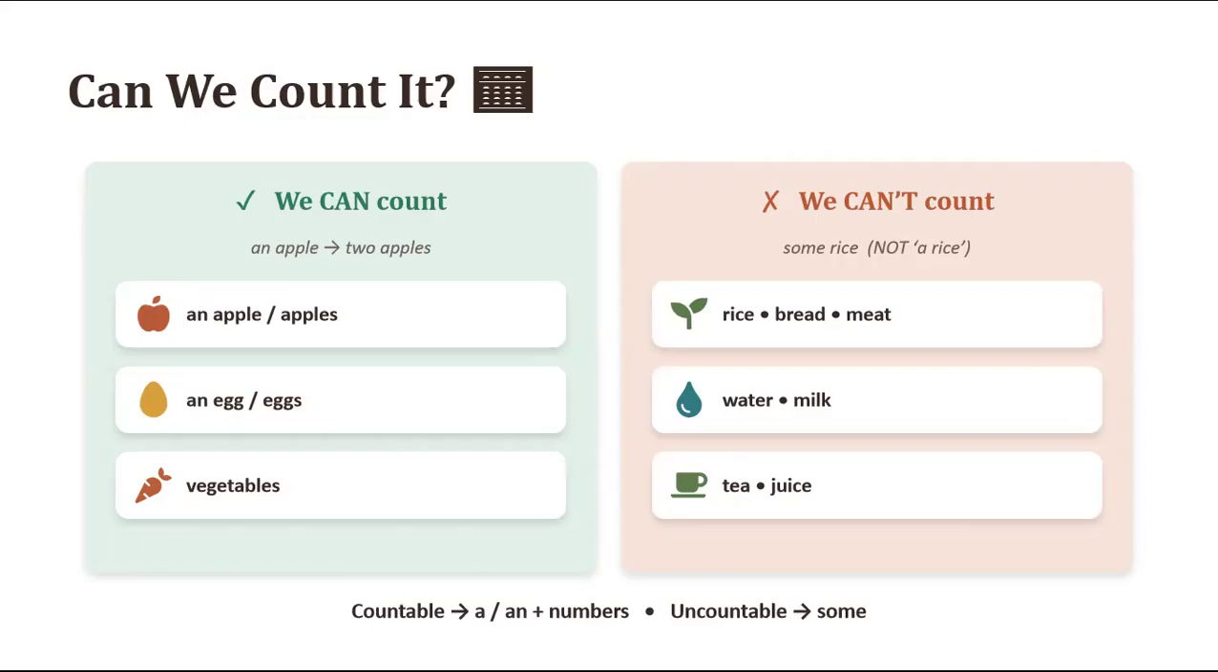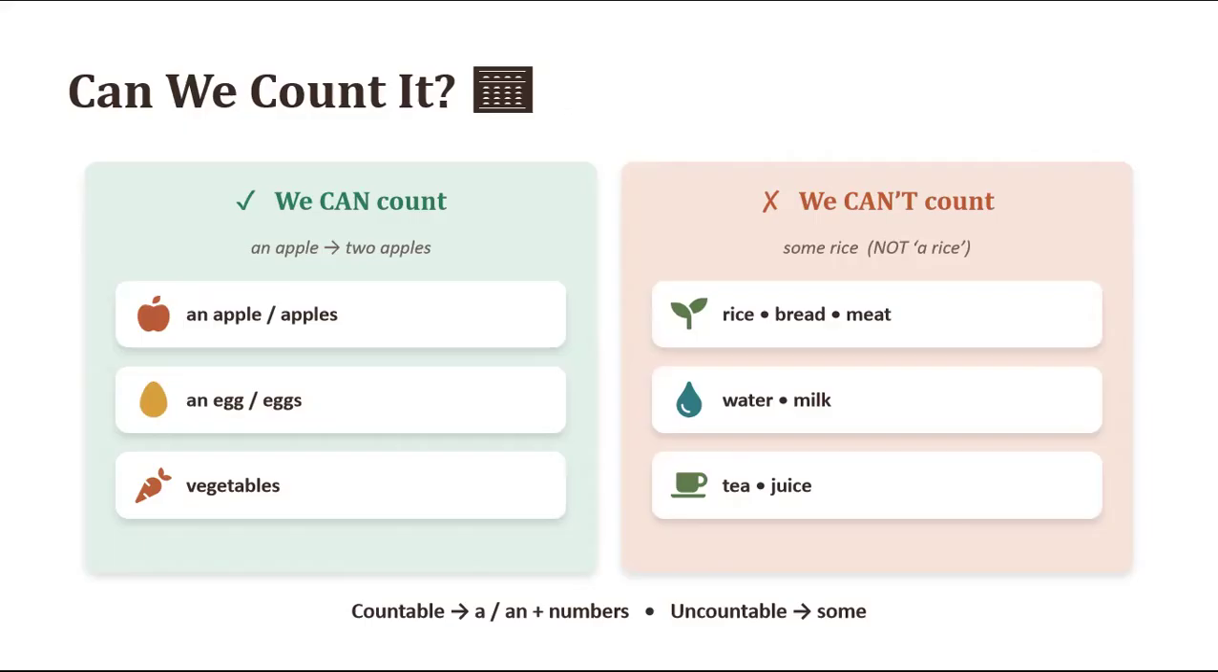Okay, this is if you are talking about just one thing, but if you are talking about many things, you just have to say apples, eggs, vegetables. So uncountable, on the right side, is what you cannot count, like rice, bread, meat, water, milk, tea, juice. So with countables, you can use a and an, and after that you use the noun.